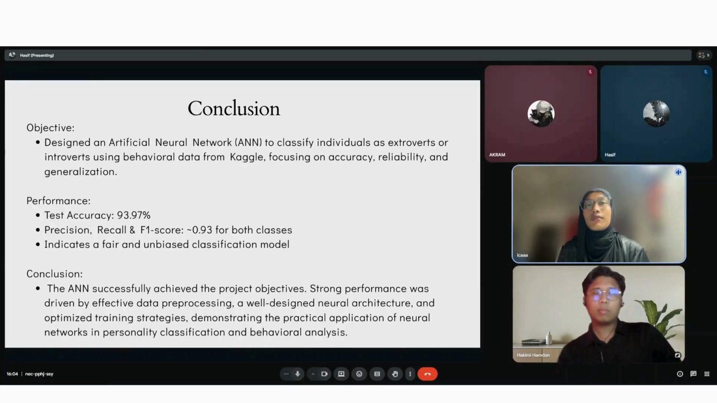Performance analysis using a confusion matrix and classification report showed a balanced precision and recall for both personality classes, confirming that the model performed fairly and consistently for extrovert and introvert. In conclusion, the ANN model successfully met the project objective. Its strong performance can be attributed to effective data pre-processing, a well-designed neural network architecture, and optimized training strategies, highlighting the practical application of neural networks in personality classification and behavioral analysis.